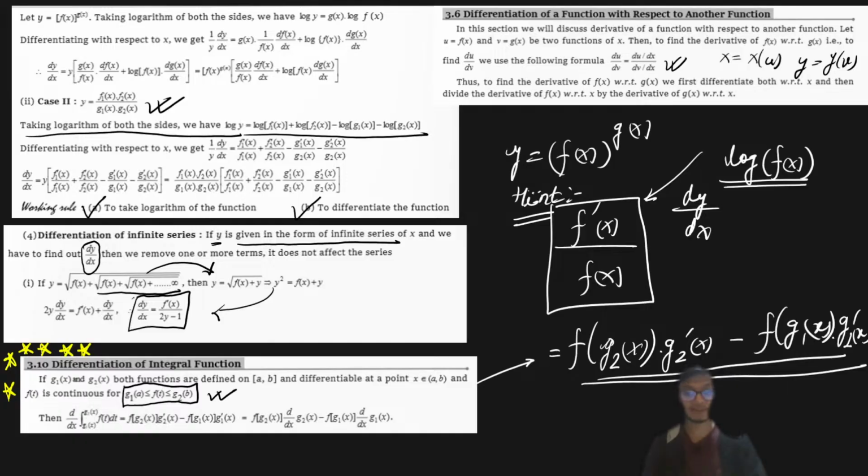I hope this part is clear to all of you, right? Now this is very, very important, because if you look at any previous year questions of JEE Mains and Advanced, you will definitely notice that these questions generally come up in the chapter of limits, in the chapter of area under the curves, and even in the chapter of differential equations. These kinds of questions come up very frequently. So it is very important to have an idea of how we differentiate integral functions. If you do any analysis of previous year questions, you will find lots of questions focusing on this particular topic. So it is a very, very crucial topic. Is this part clear to all of you?